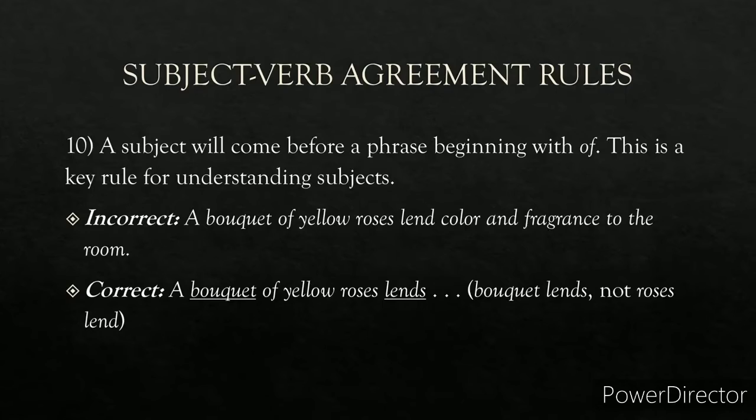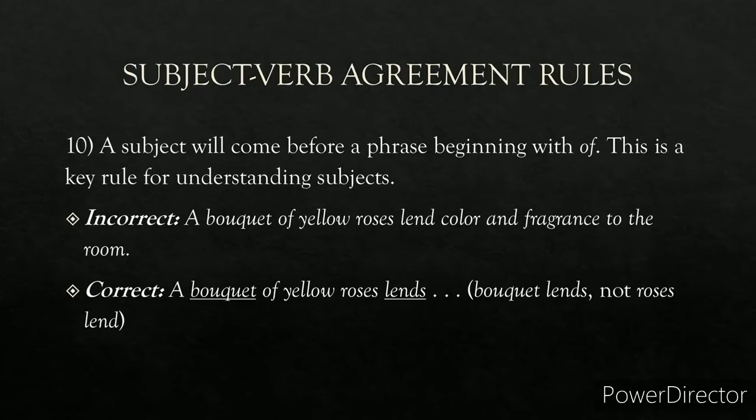Rule number 10: a subject will not come before a phrase beginning with of. This is a key rule for understanding subjects. A bouquet of yellow roses lend color and fragrance to the room. This is incorrect. Here you have to look out for bouquet of. The subject which comes before of is bouquet and not yellow roses. Bouquet is singular, so yellow roses lends color and fragrance to the room.